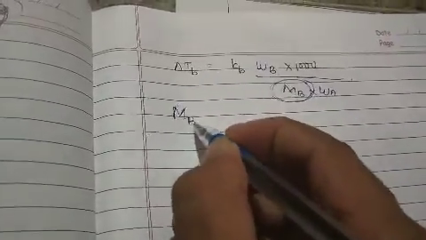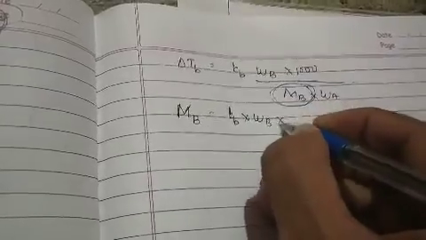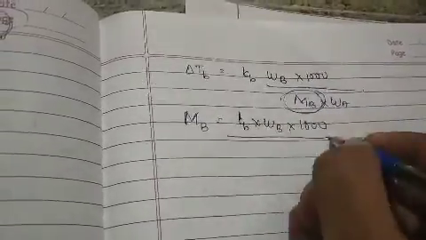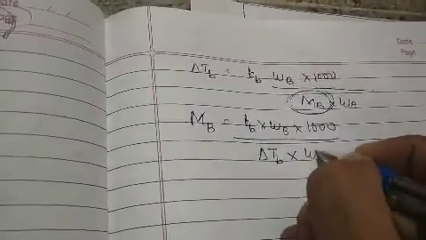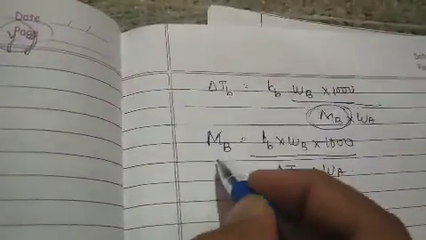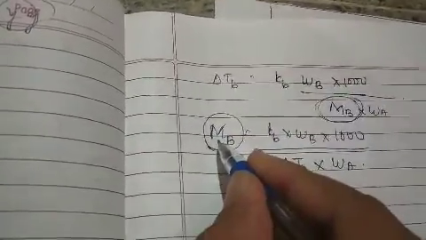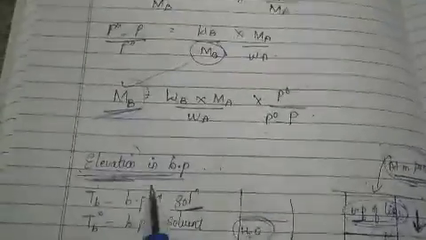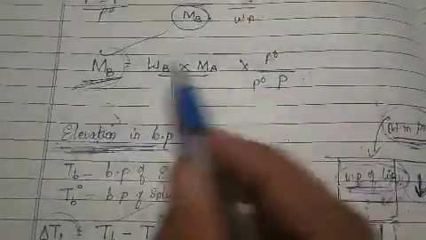So Mb is equal to Kb into Wb into 1000 divided by delta Tb into Wa. So this was the approach of calculating the molecular mass of the solute using the property of elevation in the boiling point.